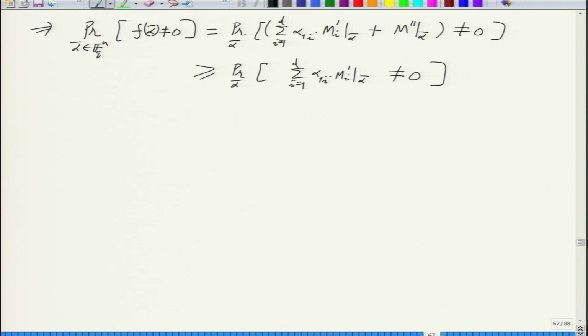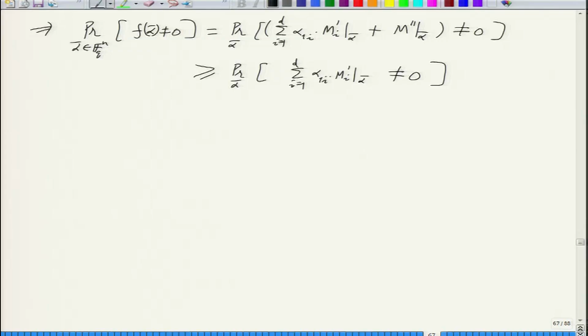So it comes out to be a number, but it is free of these alpha 1i's. It's independent of that, right? So then you should think of alpha 1i's as not yet fixed. Yeah, they are actually variables. So this sum has to take this particular value. So that probability will not depend on the value. So you can assume the value to be as well 0. Okay, that's the proof of this.